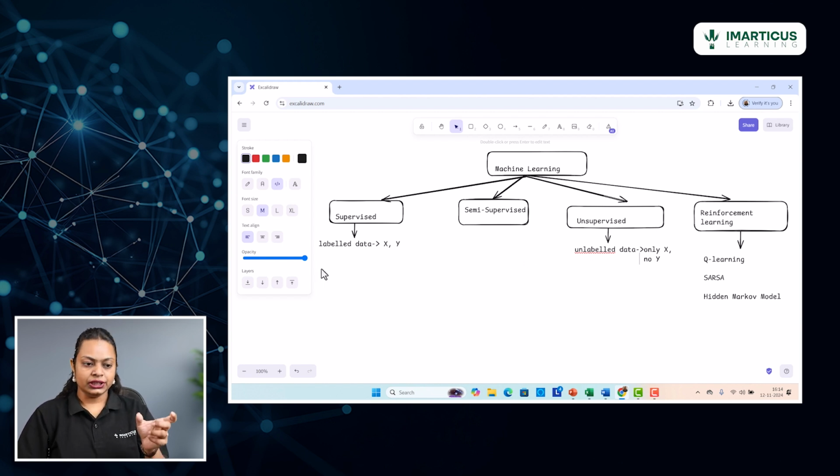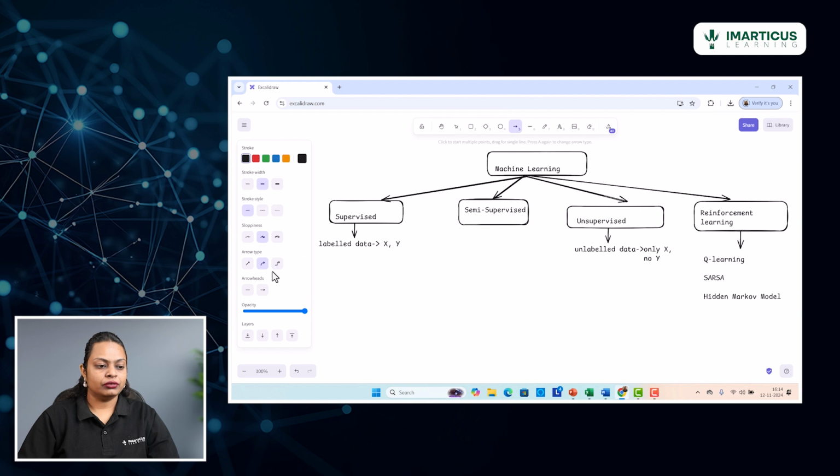Now these two categories are further subdivided into certain other categories. Let's focus on the supervised machine learning algorithms first, and then we will move on to the unsupervised category. This field of supervised learning is further divided into two major subsets. Let me draw it correctly.